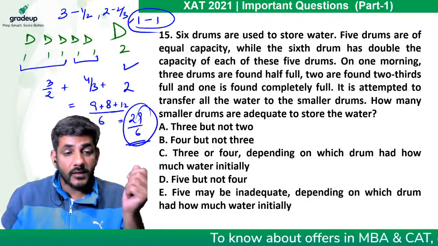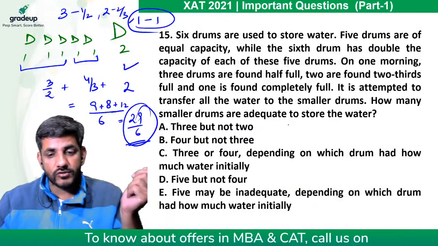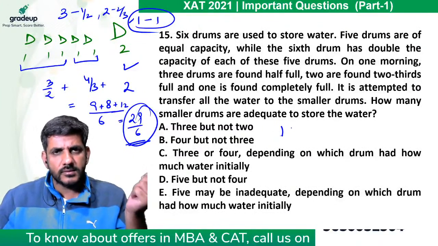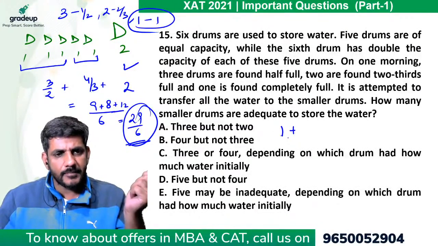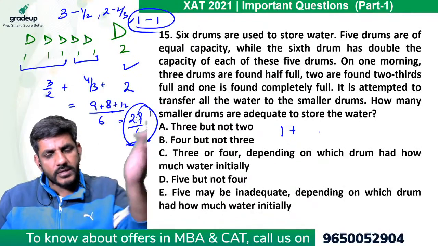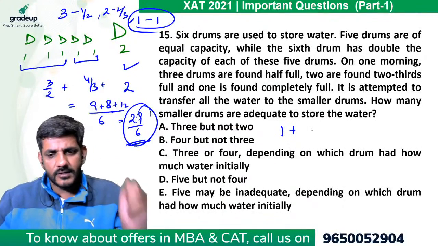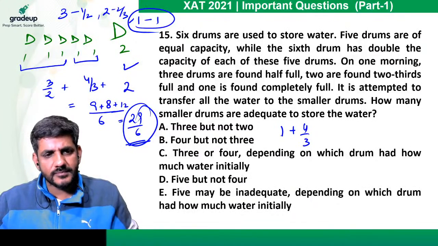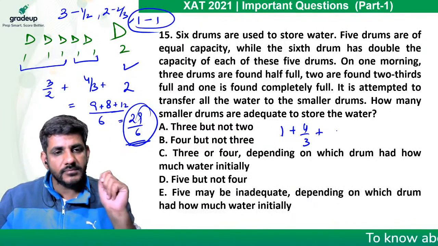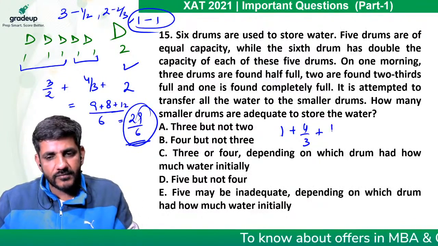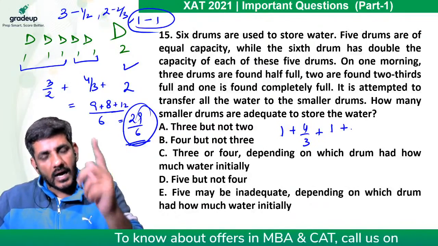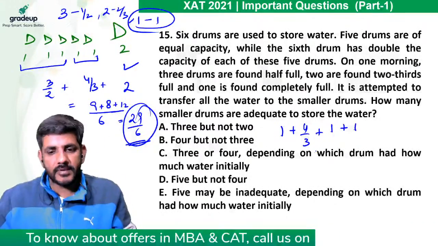Minimum देखते हैं. For the minimum जो full है वो तो मैं मान लेता हूं छोटे वाला ड्रम. The smaller drum is full, let's say, right? And 2/3 is also there in the smaller ones, right? So there are 2 2/3 in the smaller ones. Half में से there are 2 drums which are smaller ones. Half of 2 is 1 and half of the bigger drum is 1.